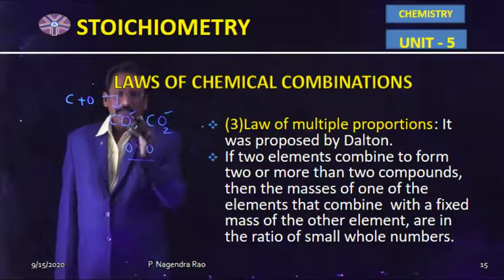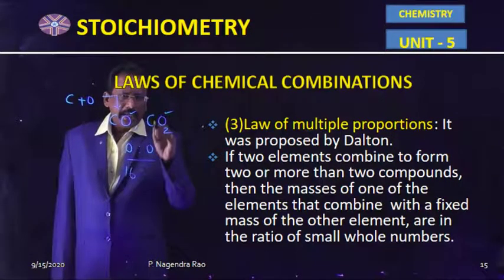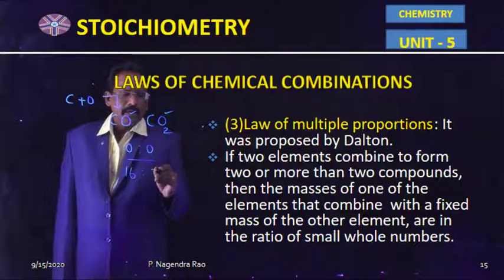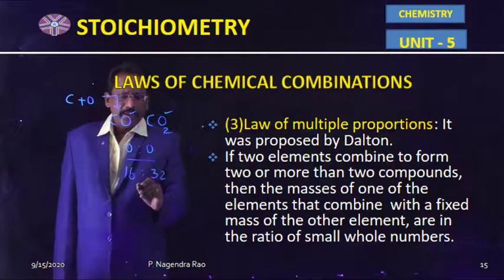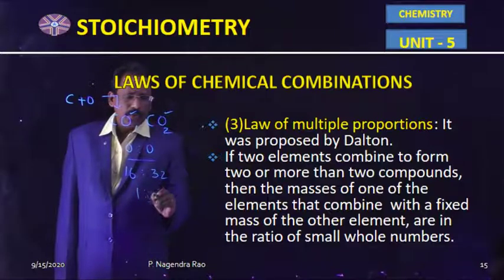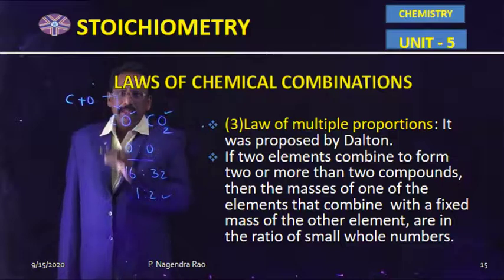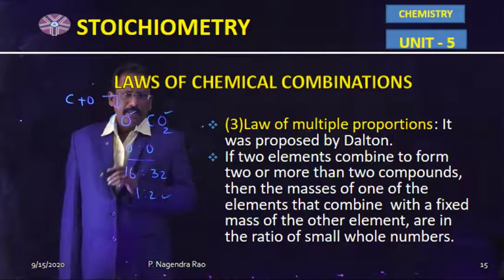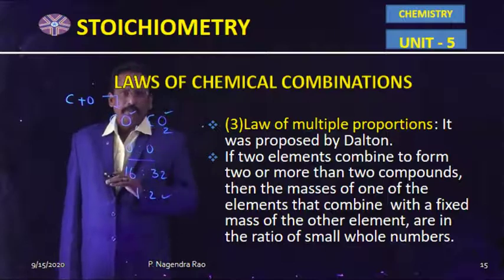That means in CO, oxygen weight is 16 and in CO2, oxygen weight is 32. Therefore, the weight ratio is 1:2. So, according to Dalton, if two elements combine together, in this example, two different compounds are produced.